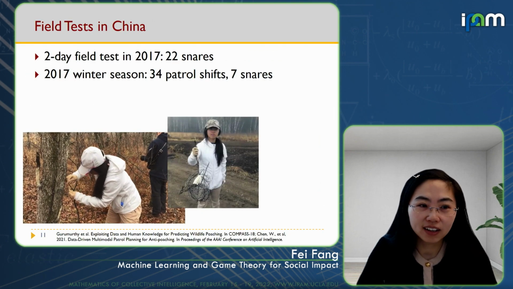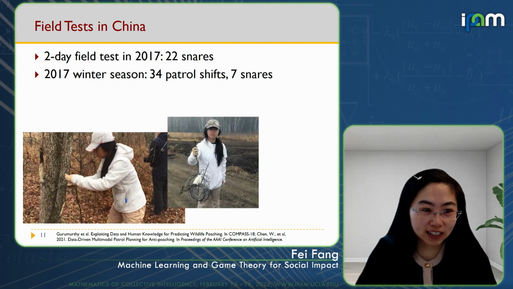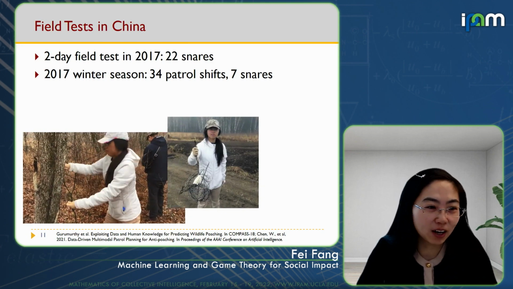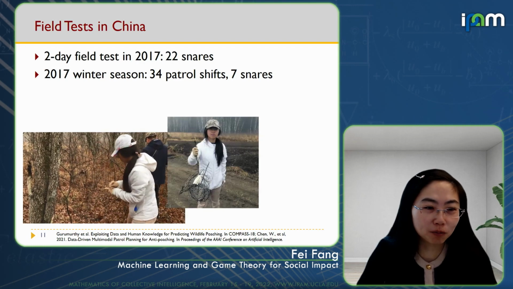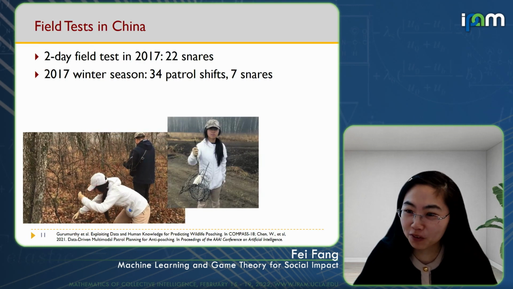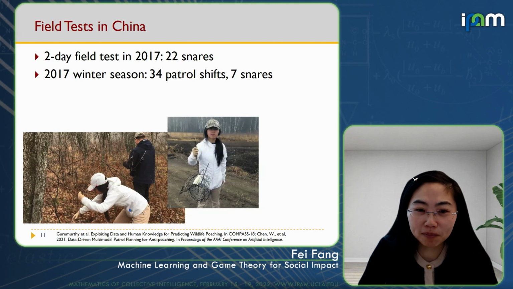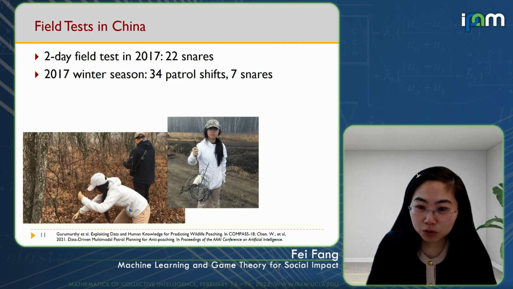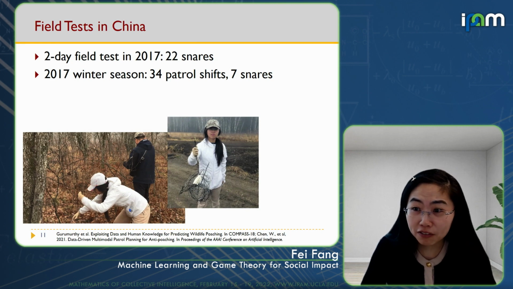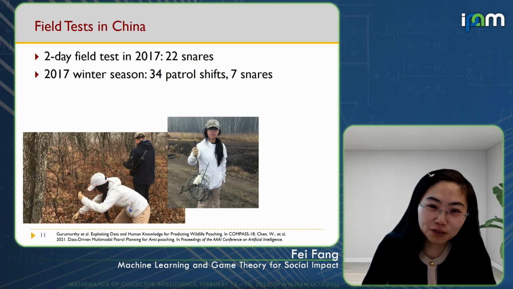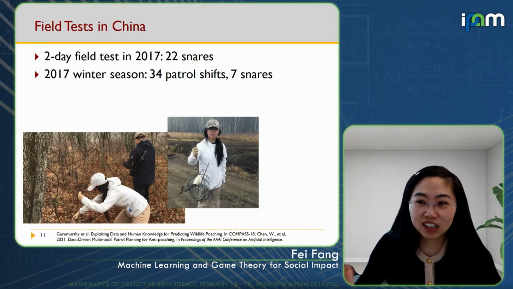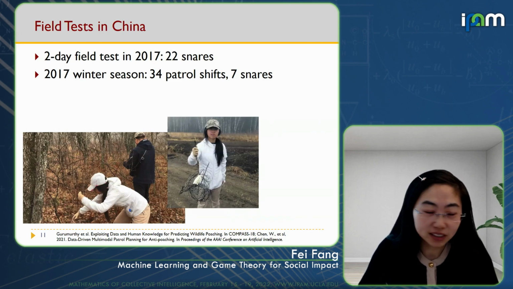And luckily, in this two-day field test, I went back to China and patrolled together with my collaborators. And here's me removing the snare from the tree. Even my collaborators were very surprised by this result because they didn't expect this area to have snares at all before the test. During the second day of the test, they were even joking that, oh, Dr. Fang, your algorithm is not working because we haven't found any snares so far. And then after 20 minutes, we found an area that has a lot of snares.